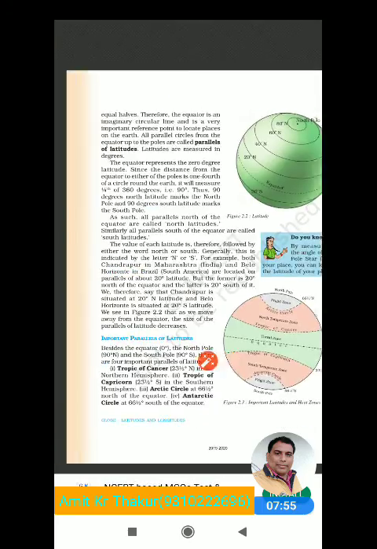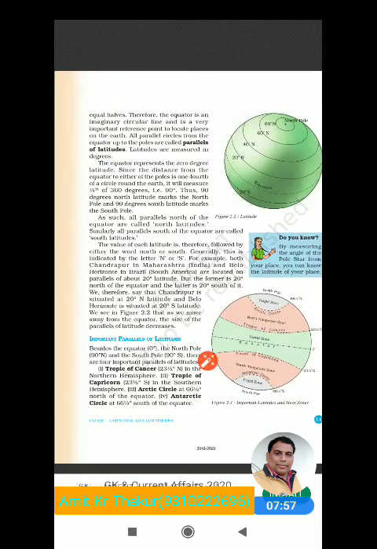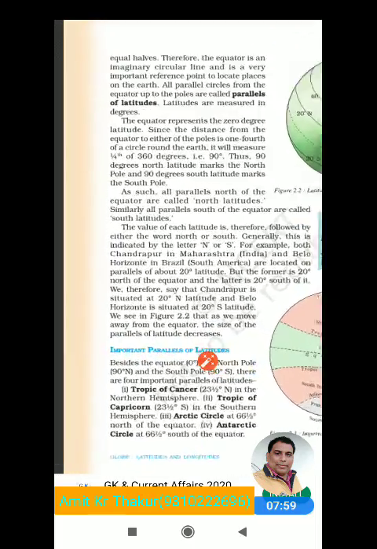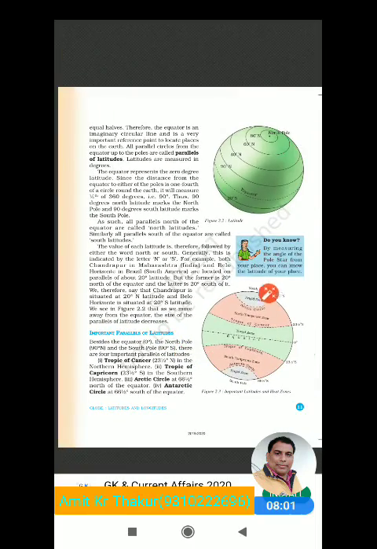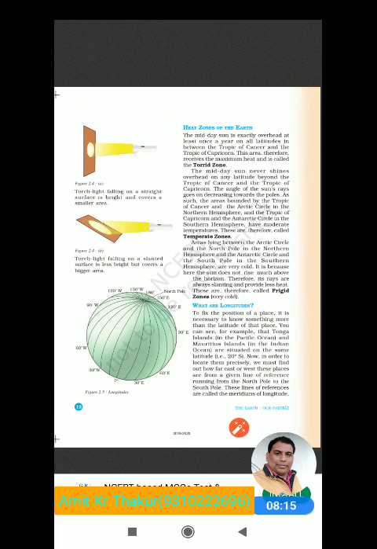And these two areas, the North Pole and South Pole, do not get direct sun rays, so they are not hot. They are called freezing zones, and also cold zones.